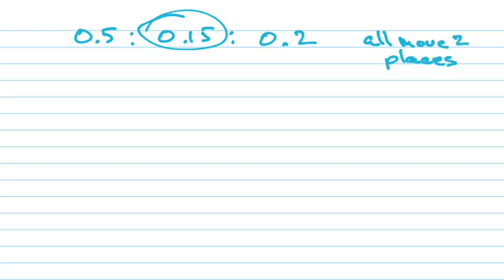Now we're trying to get rid of the decimal, so is it going to move right or left? Be careful. It's got to move to the right to go away. So this one's going to move 2 places to the right, which turns it into 50. This one turns into 15. This one turns into 20. And now you can divide them all by 5. There you go.